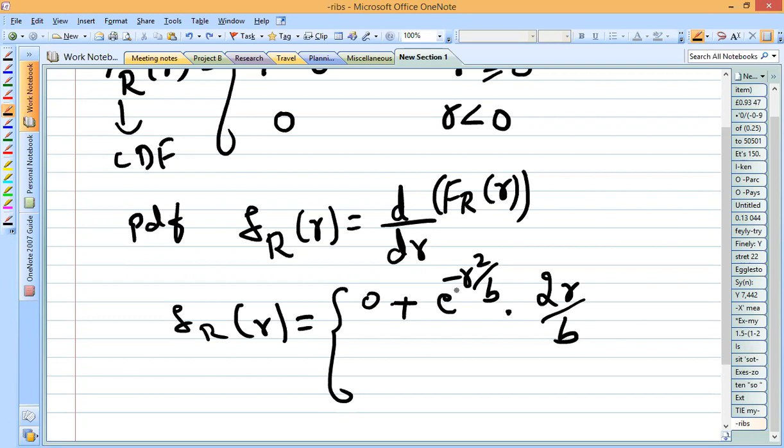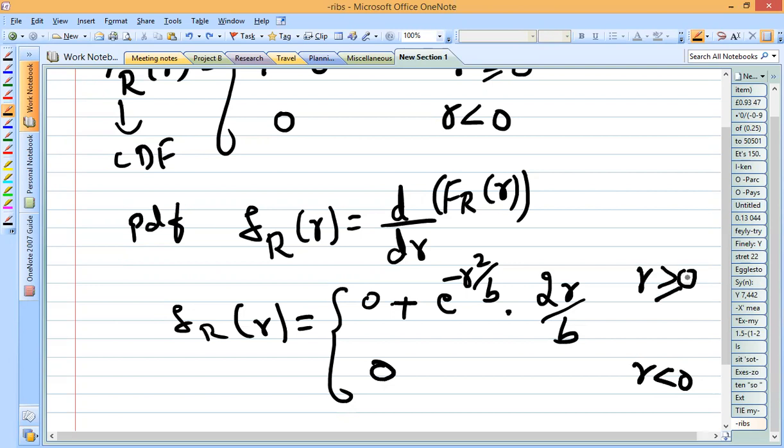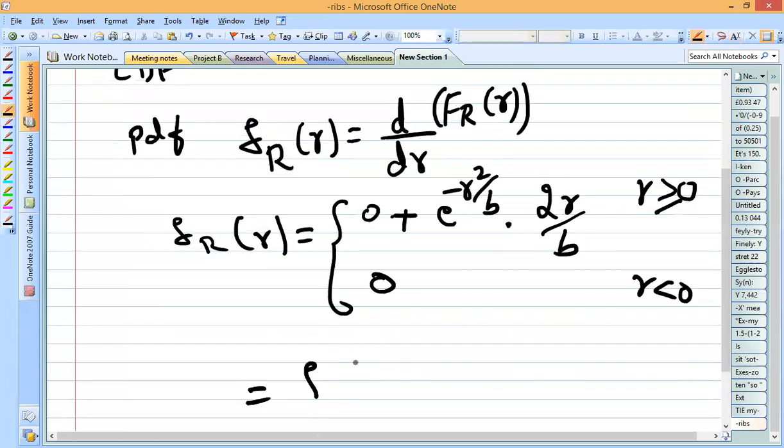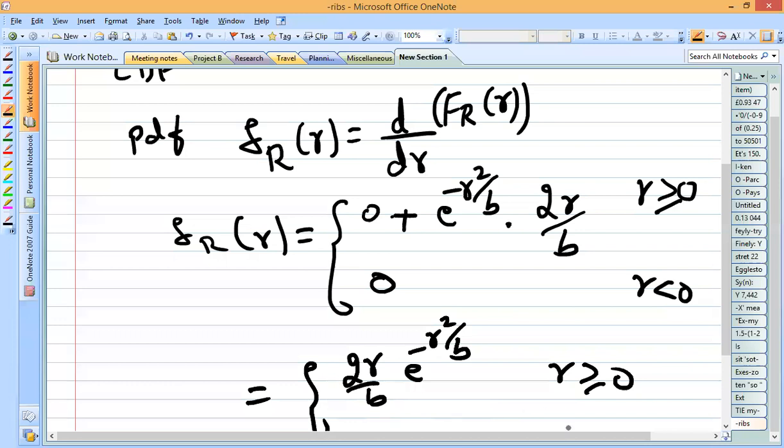Its differentiation will be minus into minus, which is plus: e to the power minus r square by b, which you keep as it is, into the differentiation of minus r square by b, which is minus 2r by b. Minus into minus is plus. For r less than 0, the differentiation of 0 is 0. So the PDF is 2r by b e to the power minus r square by b for r greater than or equal to 0, and is 0 for r less than 0.